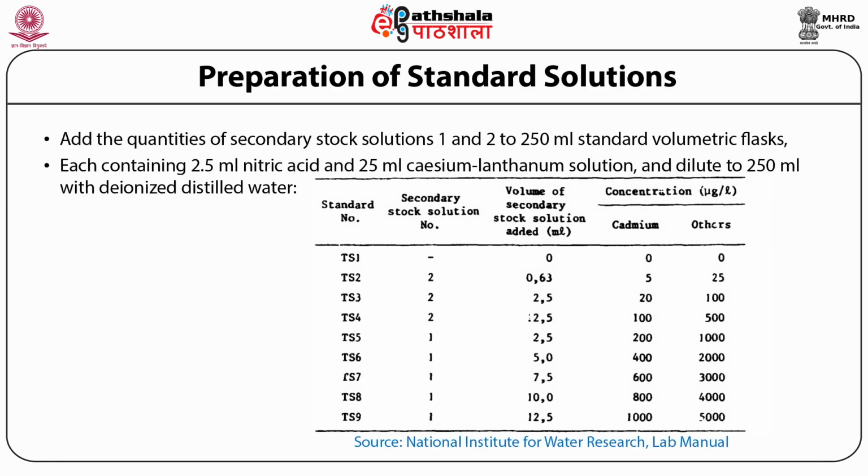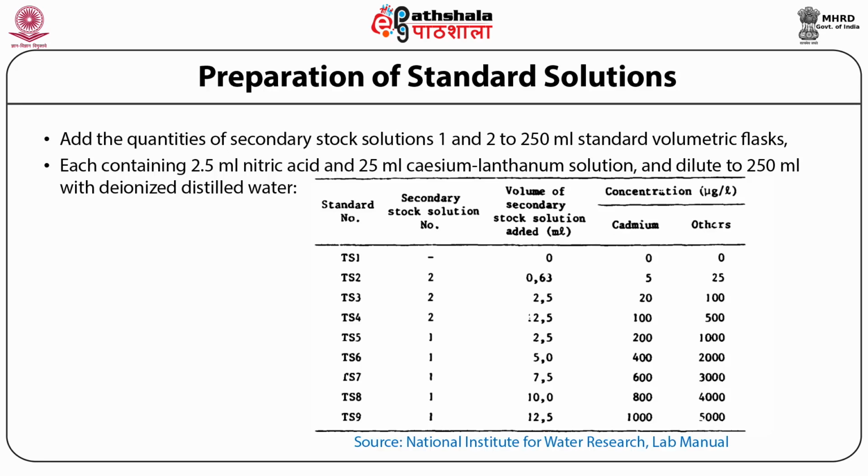Then the secondary stock solution 1 and 2 are used to make different working standards, and to each 2.5 ml nitric acid and 25 ml cesium lanthanum solution is added, and the final volume is made up to 250 ml with deionized distilled water.